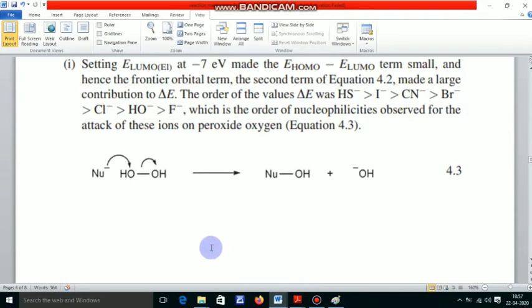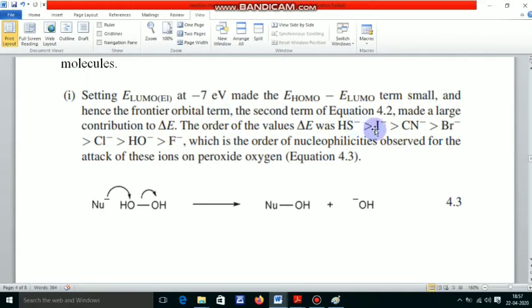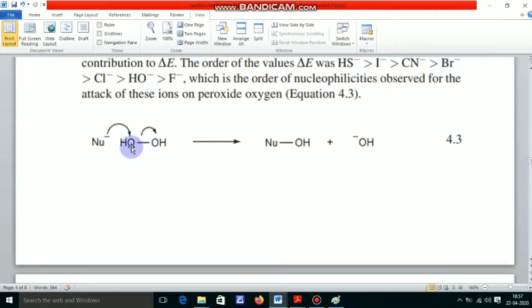Okay, here is the reaction. Here is the nucleophile, and the nucleophile may be HS minus, I minus, CN minus, etc. When the nucleophile attacks this oxygen, the oxygen bond is cleaved, a new nucleophile-oxygen bond is formed, and we get OH minus.